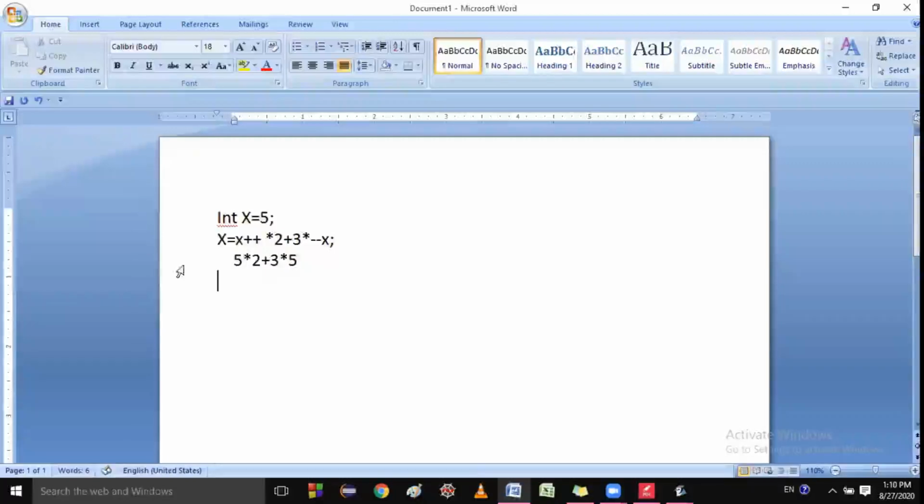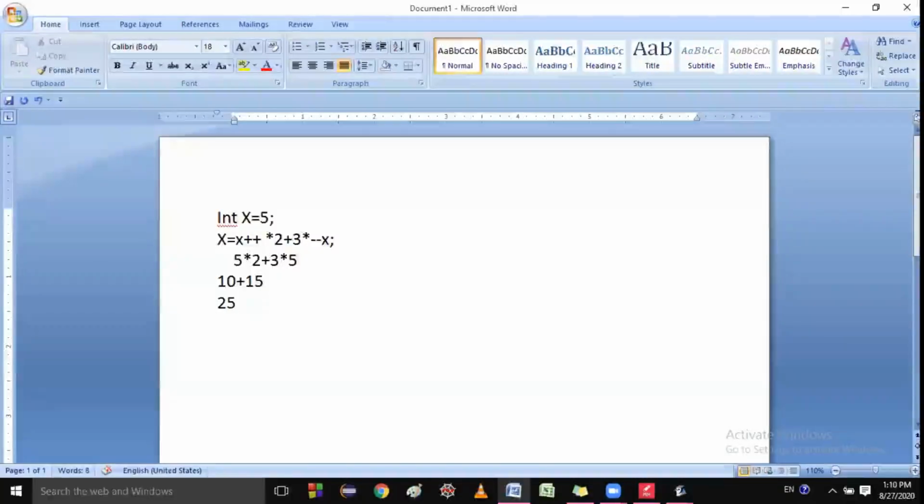Then after that, whose priority is greater? Multiply priority is greater. So 10. Then after that plus. Whose priority is greater? Multiply. So 5 multiply 3, 15. Then after that plus is there, then the answer will be 25.